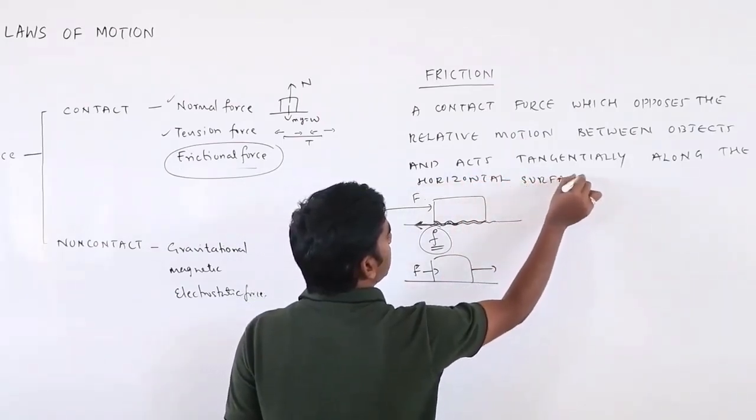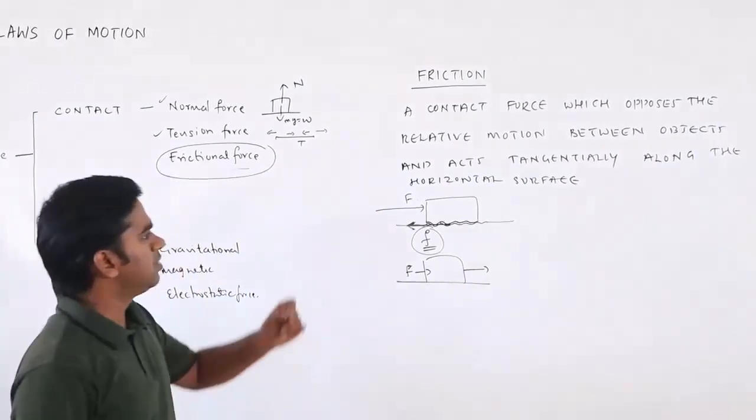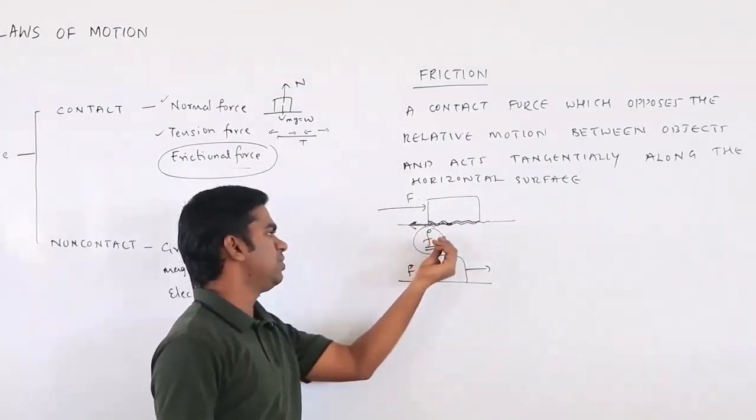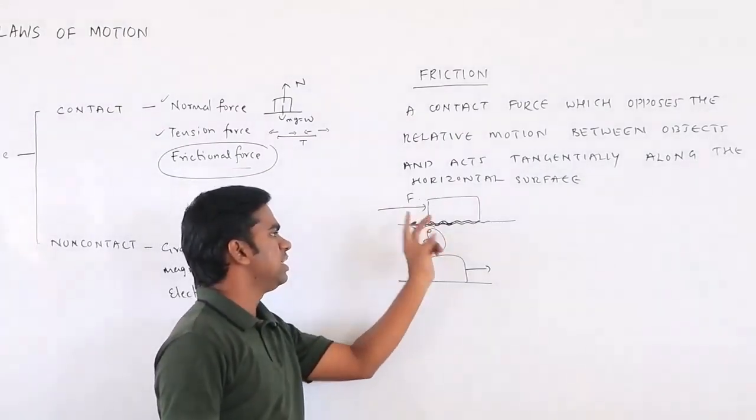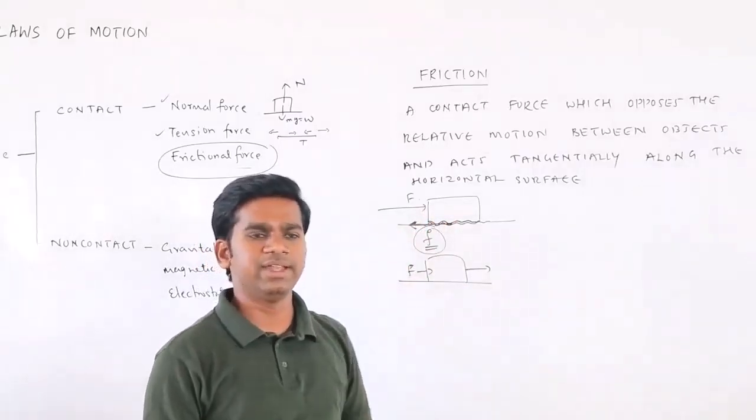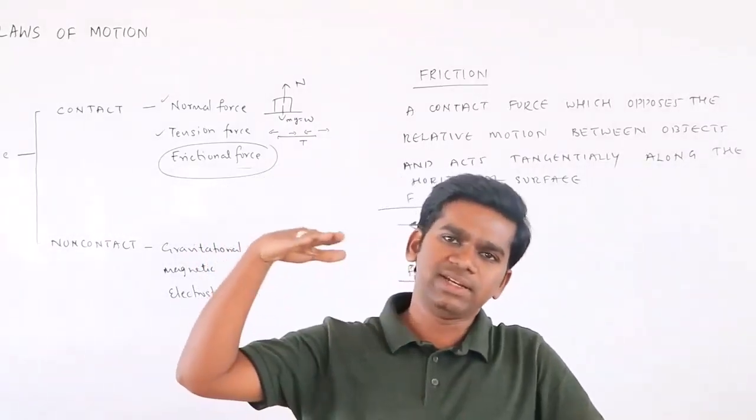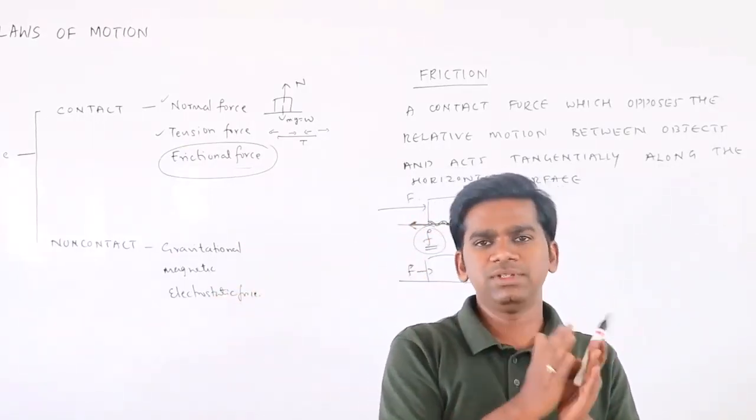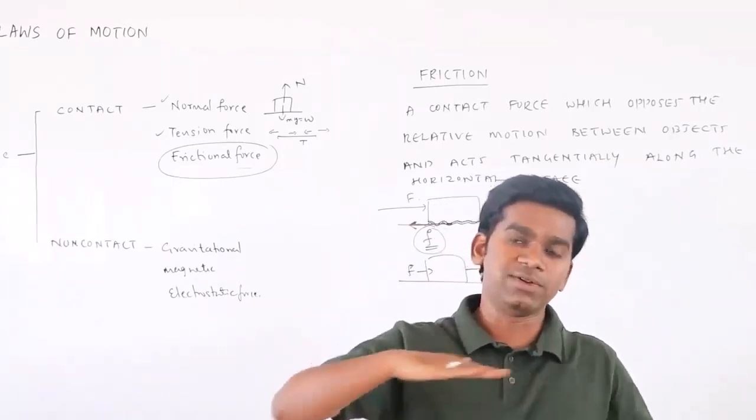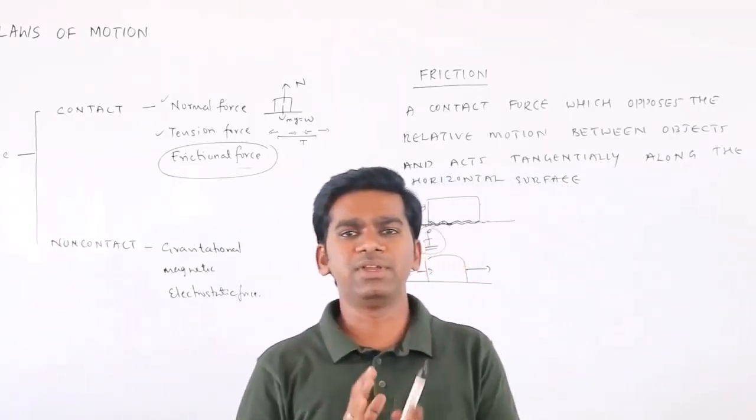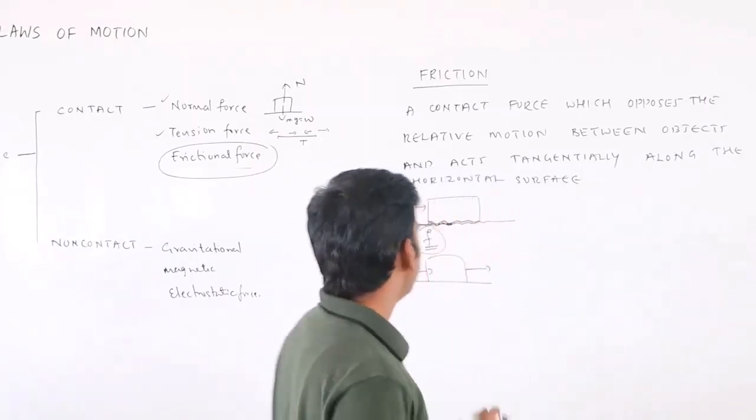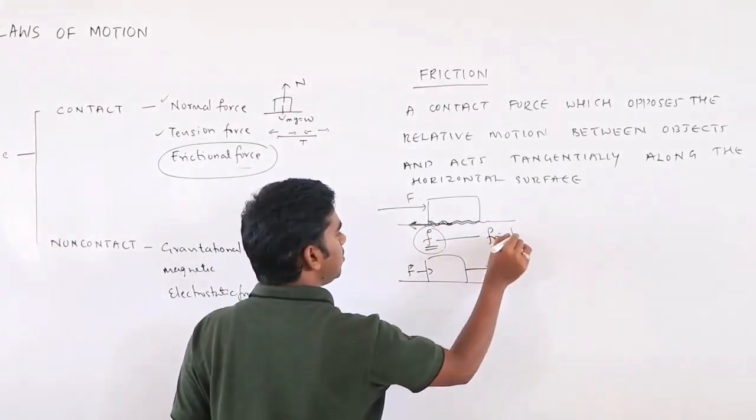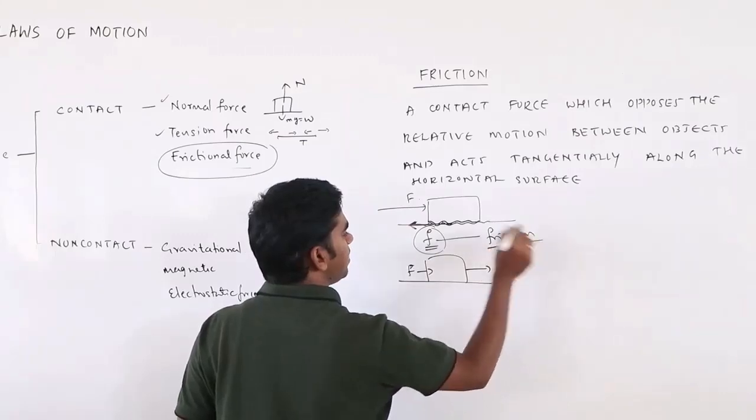This definition may bring some new words, but you can simply say it is the opposing force which opposes the relative motion between the objects. But you have to give the direction also. It is always acting tangentially to the surface with which it is in contact. It doesn't mean that it is always horizontal. It may be vertical also, but it all depends on the motion. So this force we call the friction force or frictional force.